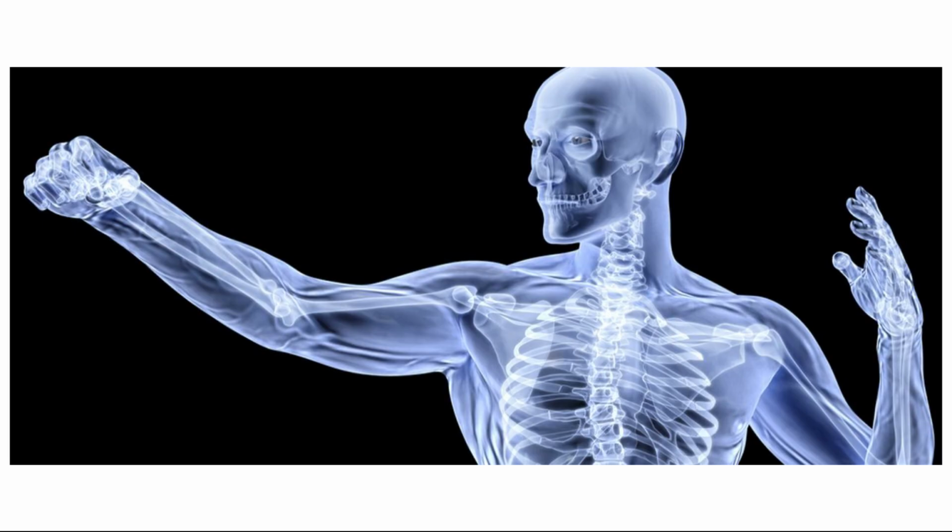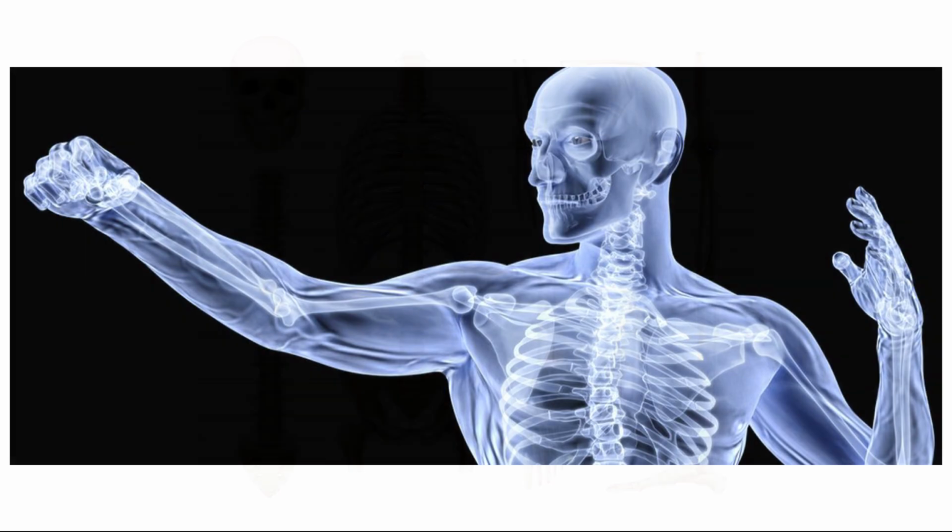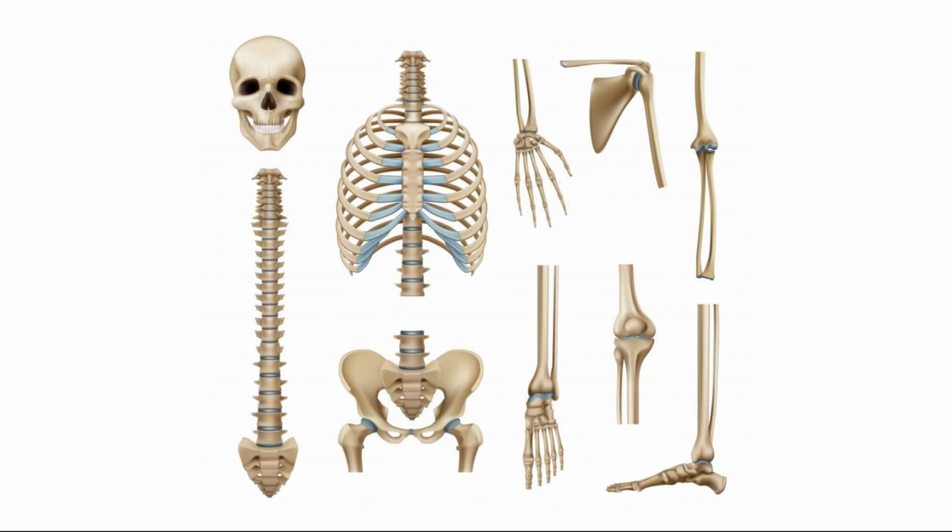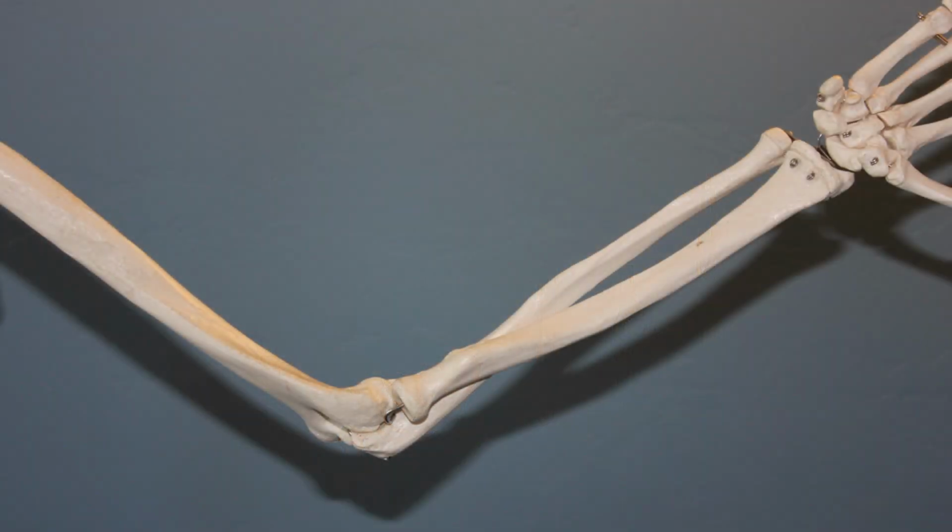Bone diseases affect millions globally, from children to elderly, causing pain, deformities, and disability. Osteoarthritis, bone cancer, rickets, and Paget's disease are just a few examples of conditions that disrupt the skeletal system.